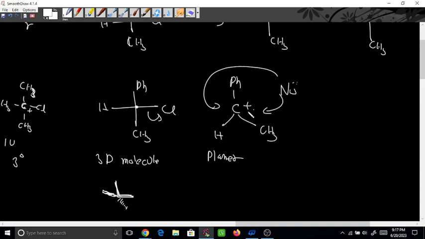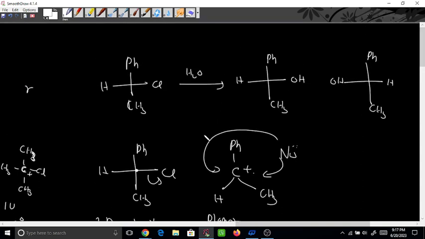Got it? So if this nucleophile attacks from this direction, then this will be formed. Okay, and if it attacks from this direction, then this will be formed. Got it? So is there any restriction here on how much it can come from this direction or from this direction? We can't see any restriction. No restrictions. It can come from either one, and that is probability. What is the probability? This probability is 50-50. So 50% this product will be formed and 50% this product will be formed.